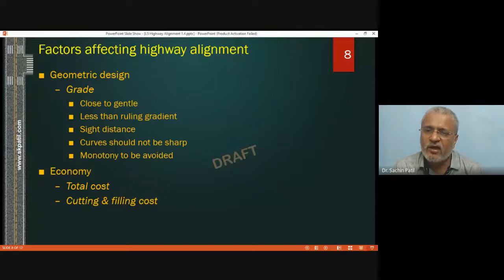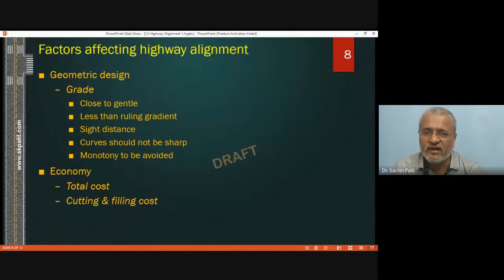Then it should have less than the ruling gradient. Ruling gradient is the maximum slope that can be provided on the ground. So this existing slope, the design slope which we are finalizing for the highway alignment, should be less than the ruling gradient.